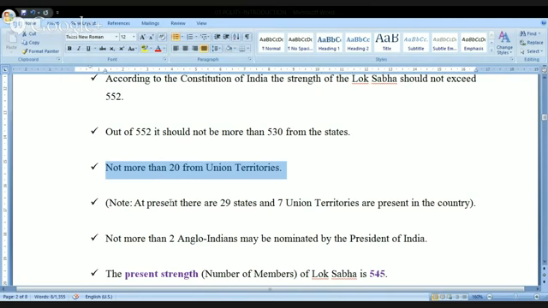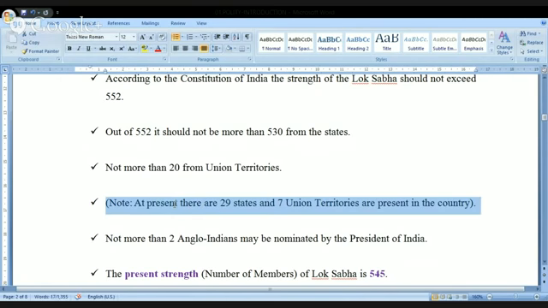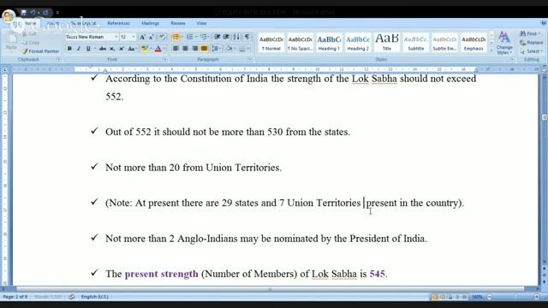Look at this. At present in India, we have 29 states and 7 union territories. Is it okay? Let me make one change here. At present, there are 29 states and 7 union territories in the country. That's it. Look at this next. We have seen 530 plus 20, it became 550. And the Constitution is permitting one more thing.